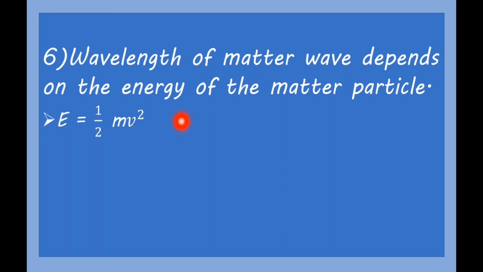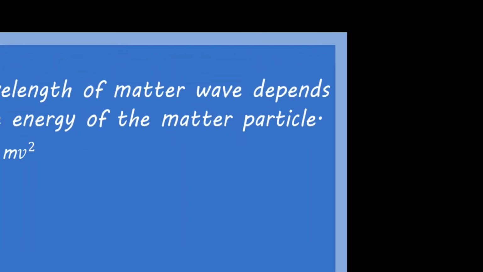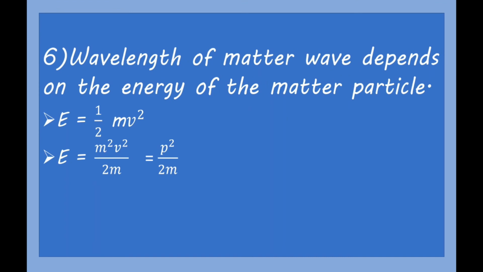Now if we multiply and divide the right hand side by m, then the equation will be E is equal to m square v square upon 2m, or p square upon 2m. The same equation we can write as p square is equal to 2mE.